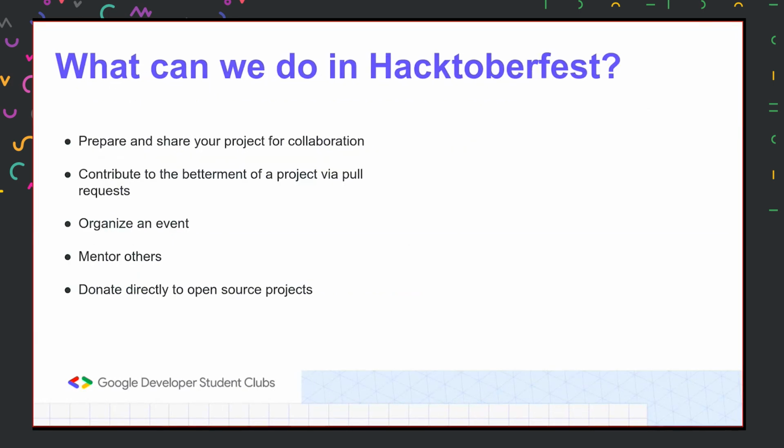So what can we do in Hacktoberfest? I have selected a few points. The first point is that if you got some idea and you're working on a project, preparing the code, maybe a UI or the backend, you can share your project on platforms like GitHub and tag it with the Hacktoberfest tag.